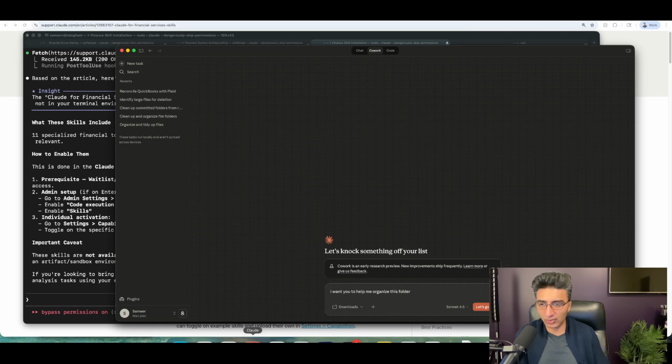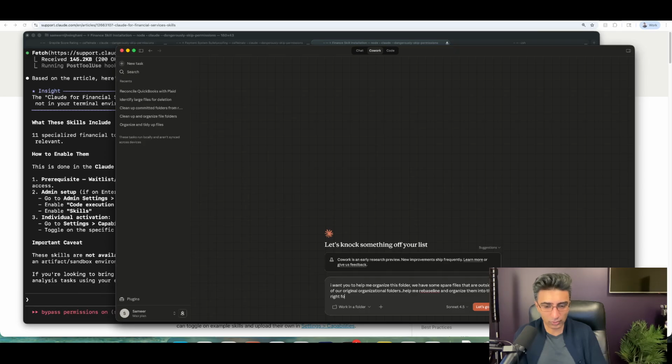And so what Co-work does is it allows you to work directly within one folder. That way you segregate and say, okay, you don't have any permissions beyond this folder. I want you to utilize just one folder. And then you can say, I want you to organize this folder. We have some spare files that are outside of our original organizational folders, something like that. Help me re-baseline and organize them into the right folders. And then I'm going to say, let's go.